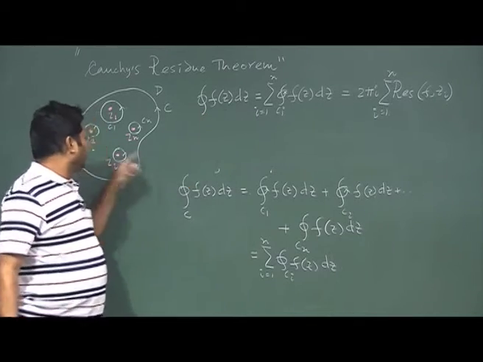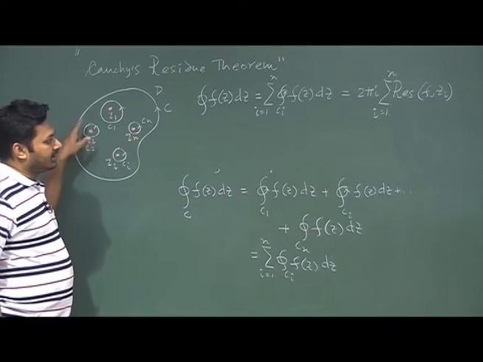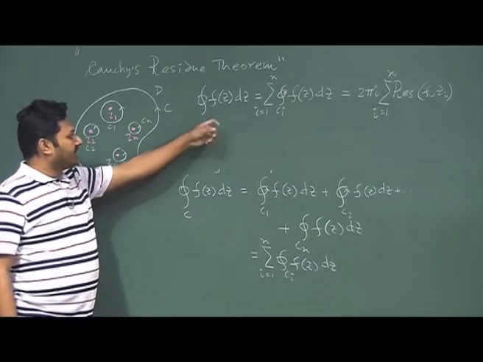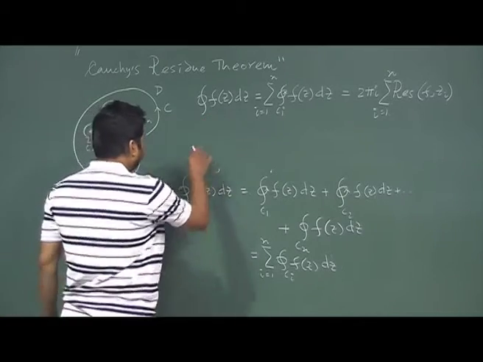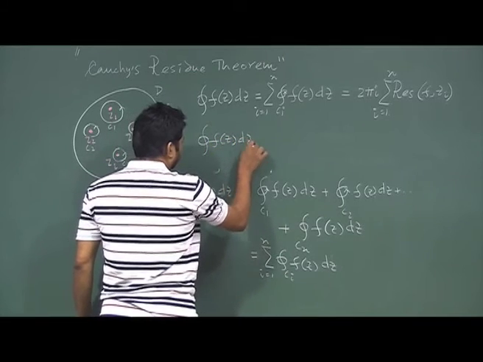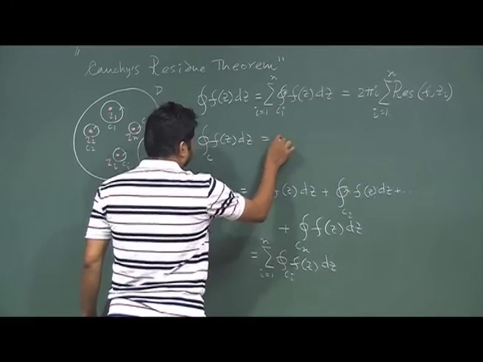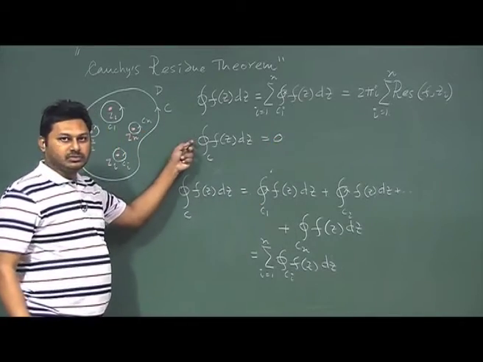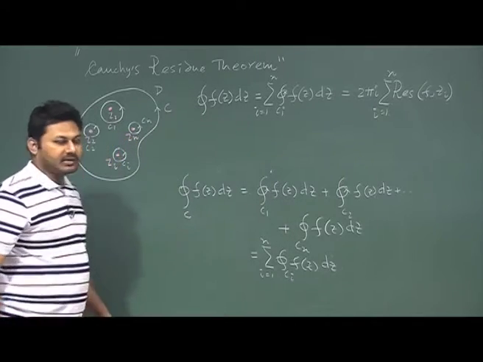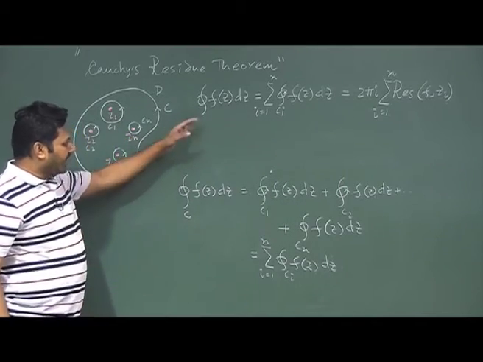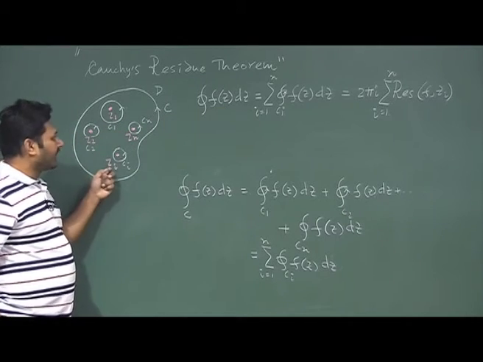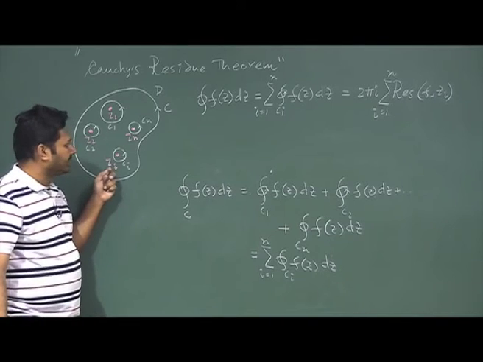Please remember one thing: if there is no singular point here, that means the residue is 0, and the function is analytic in the entire region. I know that if the function is analytic in some region, the closed integral over the boundary C will be 0. That is the Cauchy-Goursat theorem. Now I am saying that f(z) is not entirely analytic in this region. There are finite points where f(z) fails to be analytic.